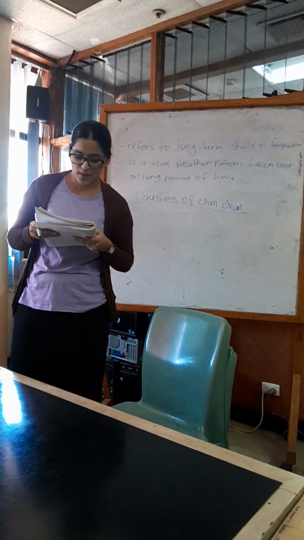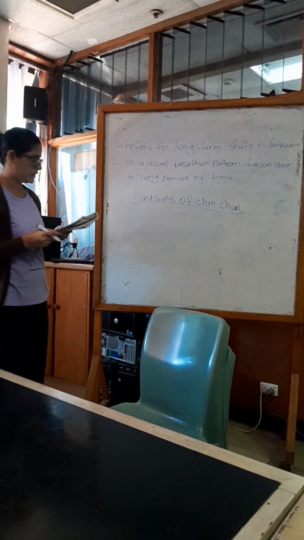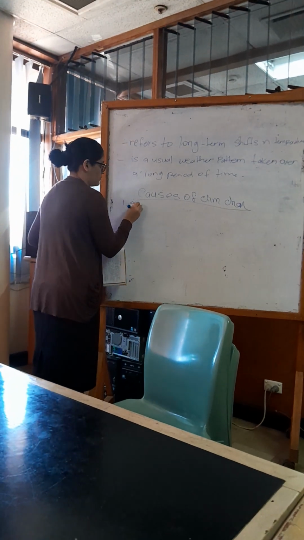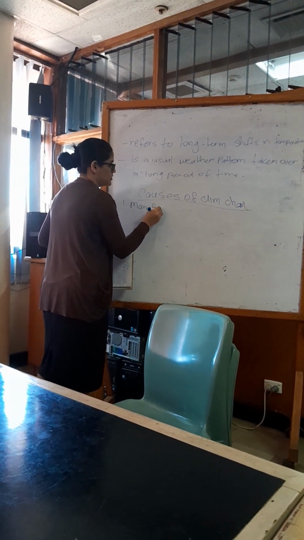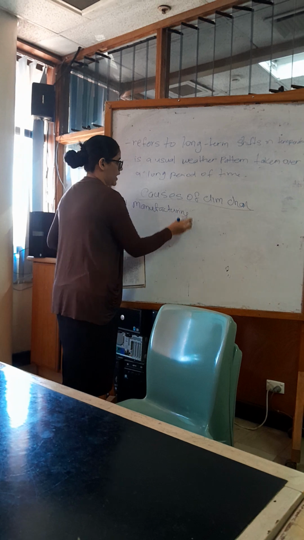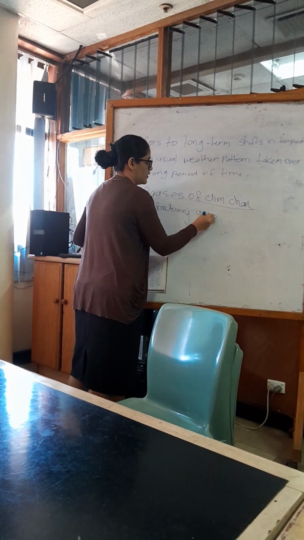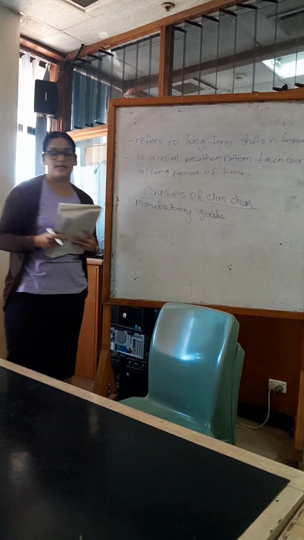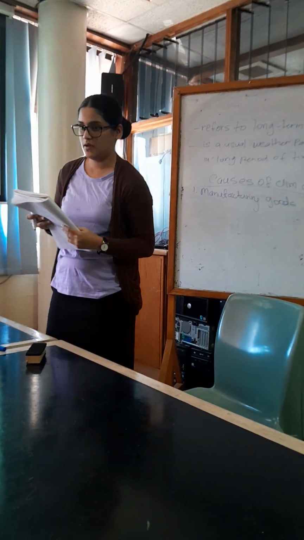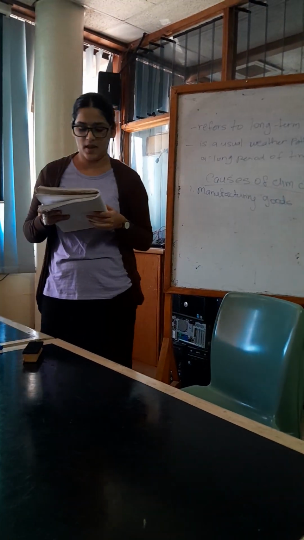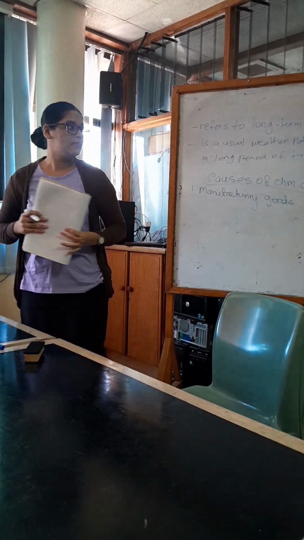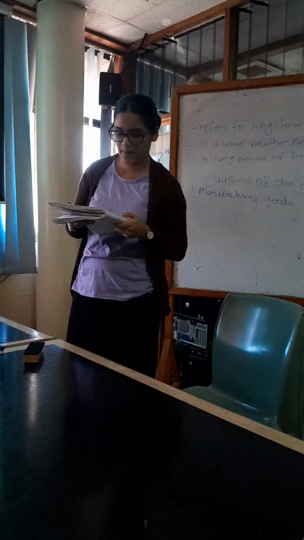First one, we will look at manufacturing goods, which contributes to climate change. As I am discussing, you can write the notes, okay? Finish? Yes, madam.